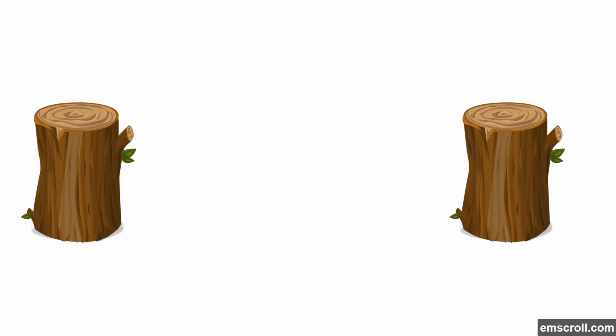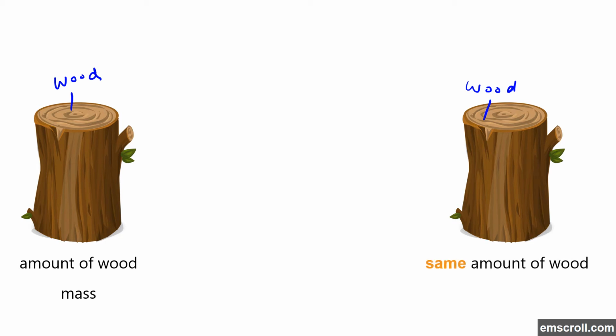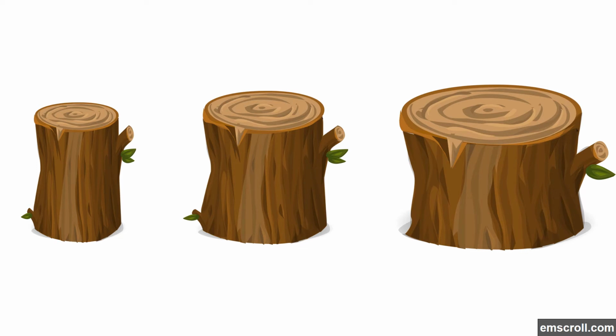If we compare two pieces of wood, we can look at the first one made of wood, and this one is also made of wood. The amount of wood in this piece of wood is the mass, and similarly, if we have the same amount of wood in the second piece, we can say that we have equal masses. In this example, the first piece of wood is smaller than the other two, but they are all made of wood.